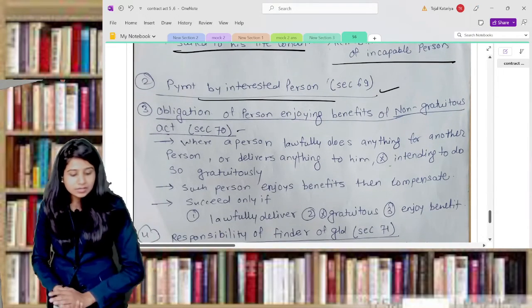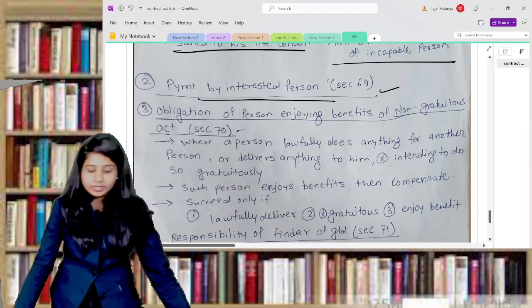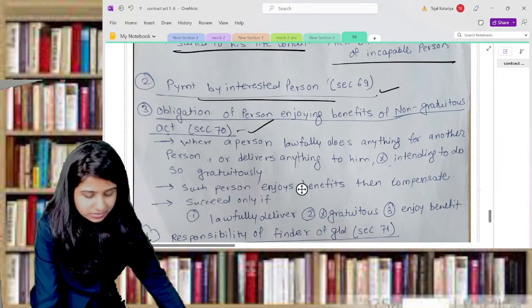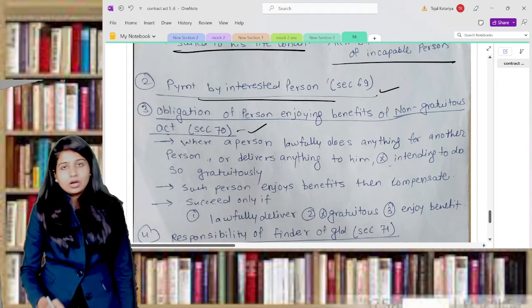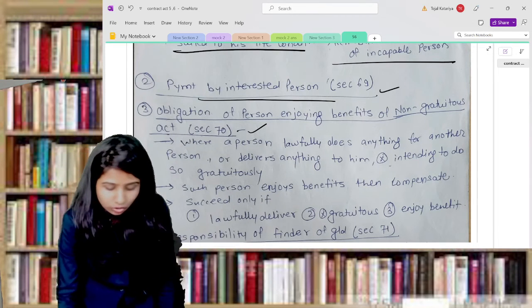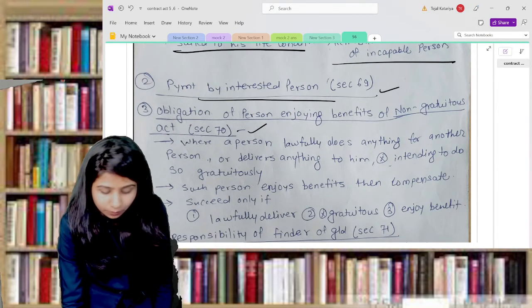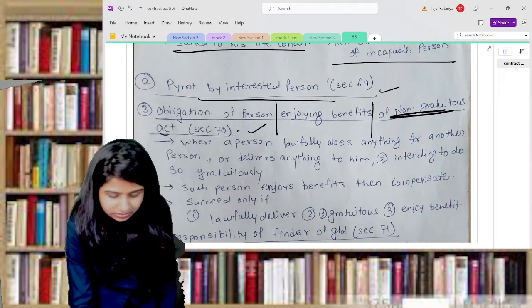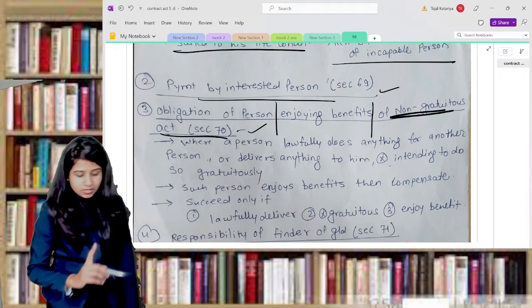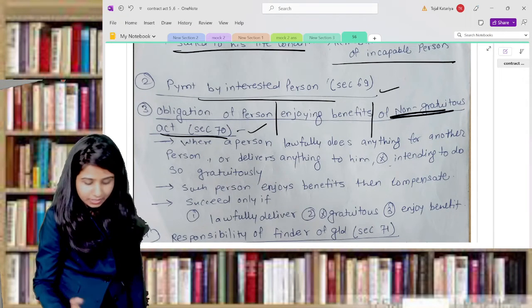The third is obligation of the person enjoying the benefits of the non-gratuitous act, given under section number 70. Non-gratuitous means with no voluntary acts. Now understand, 3 lines are very important.